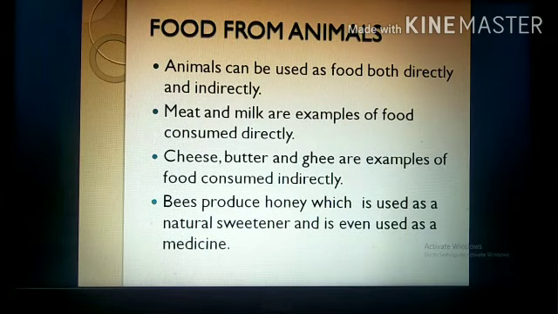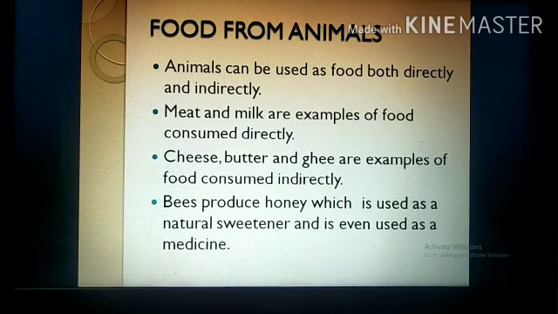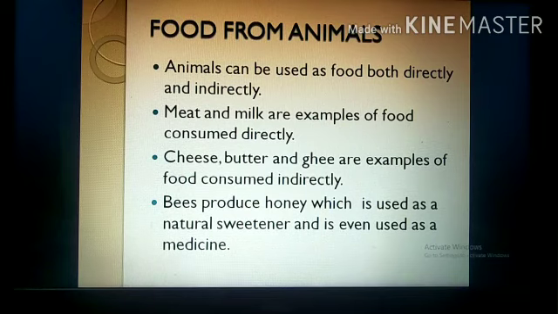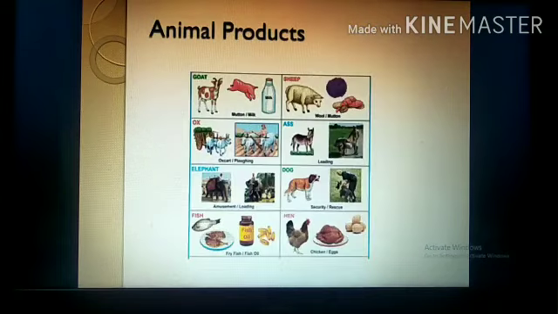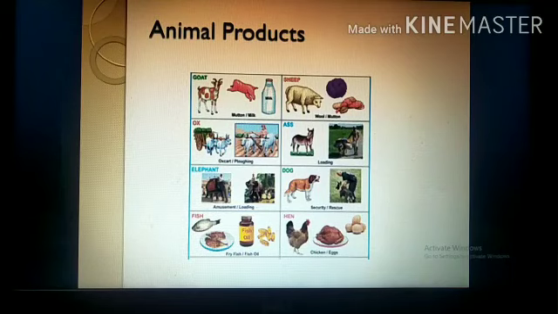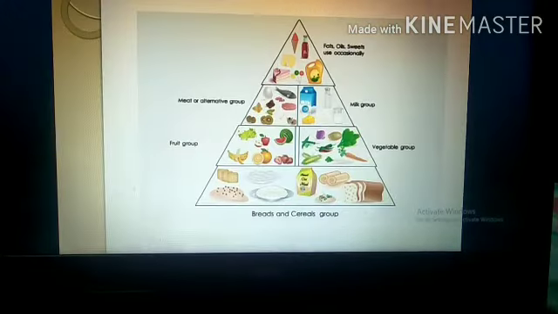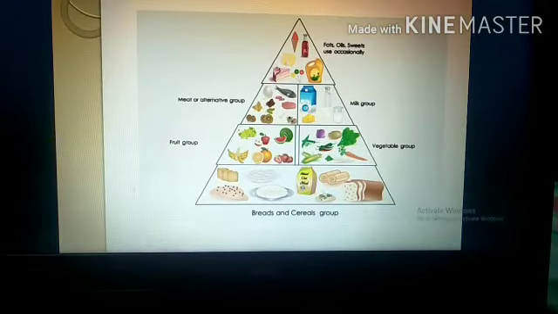Now coming to the next point, the bees produce honey, which is used as a natural sweetener and is even used as a medicine. So the bees are giving us honey, and it is being used as a sweetener, and it is used to cure many diseases. It is also a medicine. Now you can look at the picture. Here we have the different animal products like goat, cow, means everything, every animal they are giving us something or the other. Coming to the next topic, that is balanced diet.